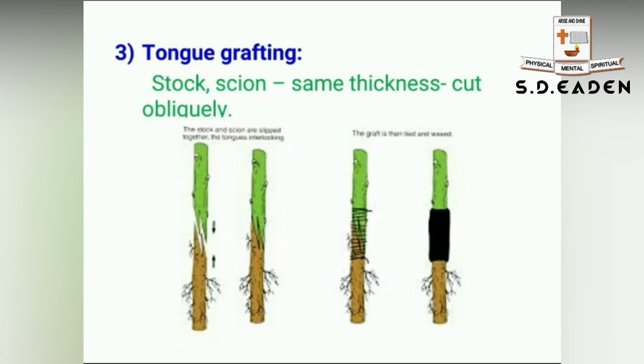Tongue grafting. Here the scion and the stalk with similar size branches are taken, and an oblique cut is given. Oblique means slanting. A slanting cut is given in both the plants, and the stalk and the scion are attached and bound with a tape.